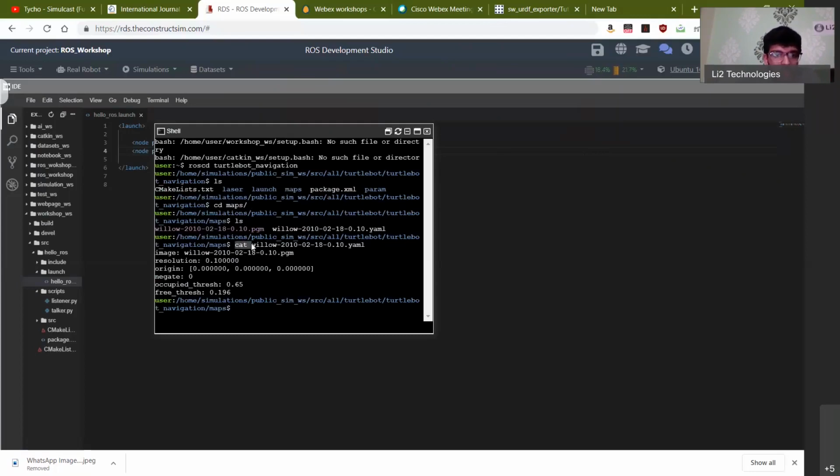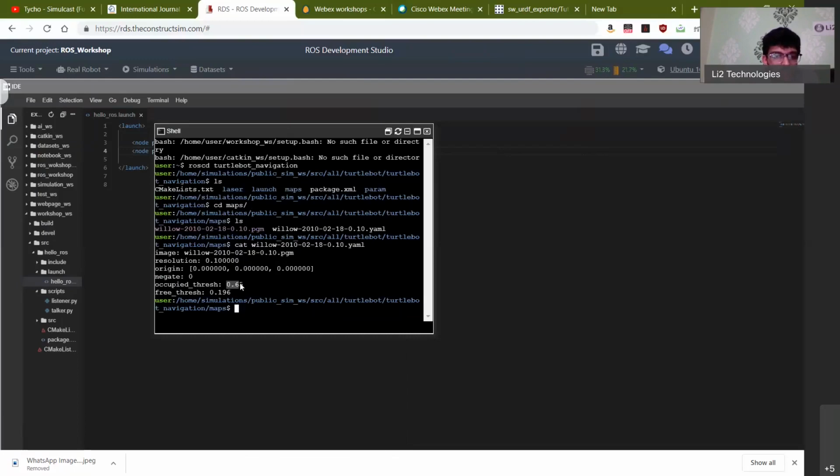So just type in cat followed by Willow 2010, and then you can just use tab complete in order to get this entire file name, and then just type in .yaml, and then you'll be able to see this. So within this, you see there's an image, which basically points to the 2D representation of this, and then it gives you what the resolution of that map is. And then while you're mapping, what was the starting point of the robot is this. So the origin of the robot, from where the mapping began, is 0 0 0.